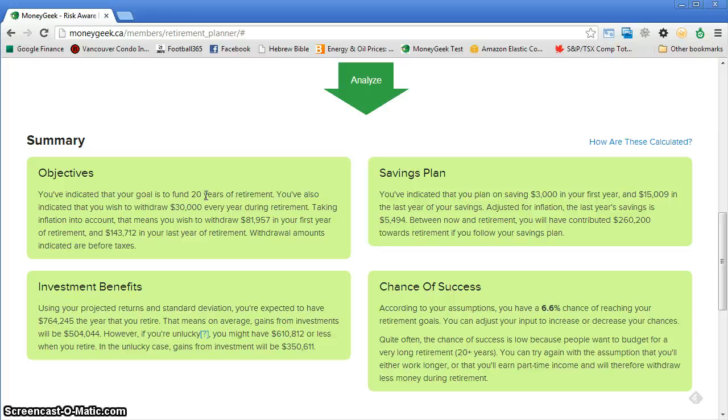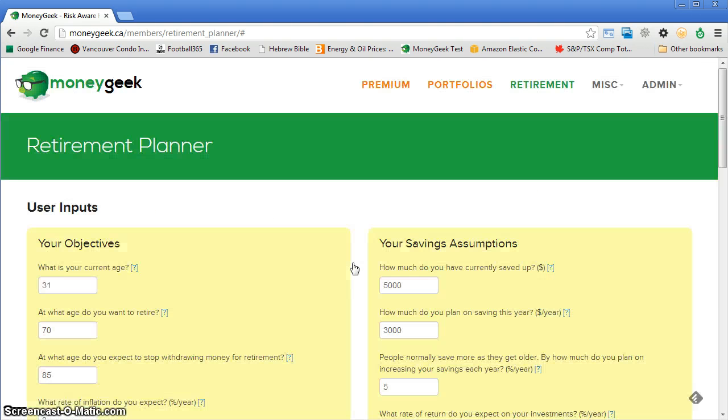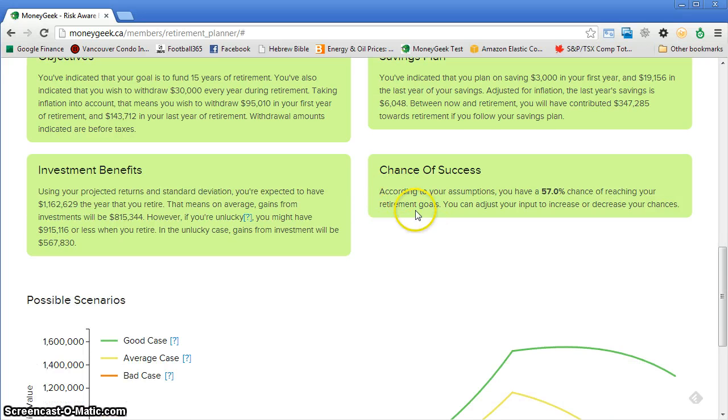So to make a realistic plan, one of two things needs to happen. You either need to save more or you need to retire later. So let's first see what happens if you move up the retirement age to 70, for instance. Then the numbers look much better. So we're going to put 70 here. Click on Analyze. So as you can see, the new chance of success, if we work until 70, is 57%. So we have 57% of meeting our retirement goals.